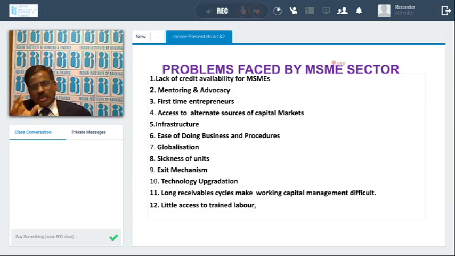Not only that, 60 government agencies are to be approached. They also have to submit about 120 annual returns to the government departments. You can imagine the workload involved in that.